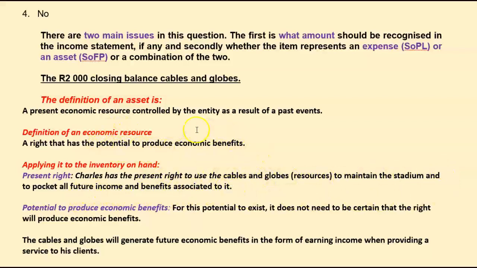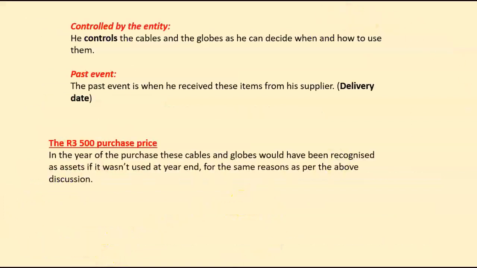Is there potential to produce economic benefits? Yes, of course, because by using those assets, he is going to invoice the client who is going to use the asset and he's going to earn some money out of it. So he's going to produce economic benefits. So when he provides the service, it will also give him then income.